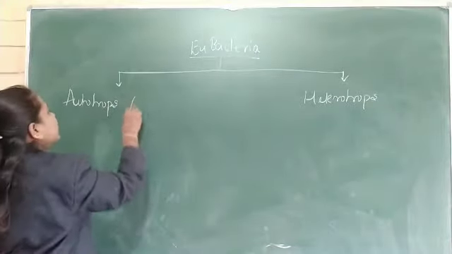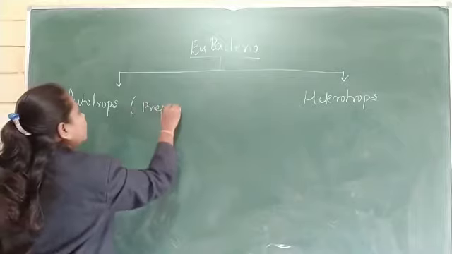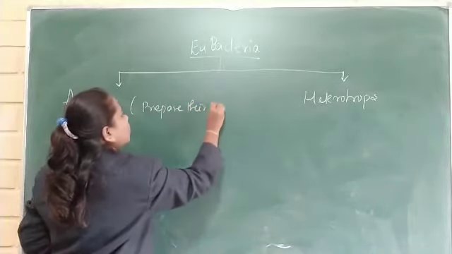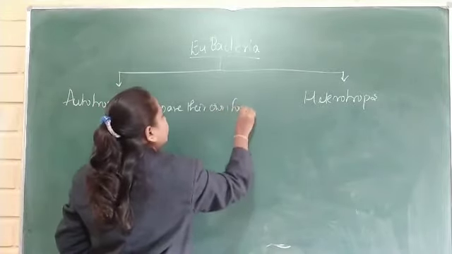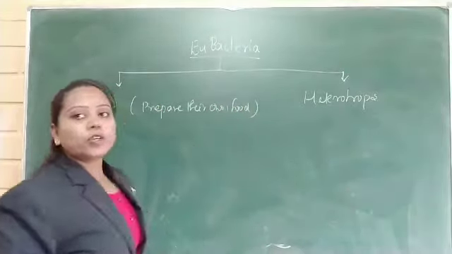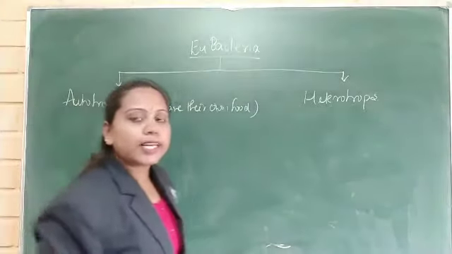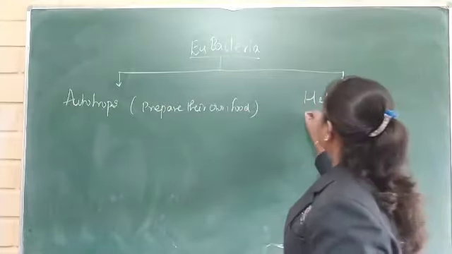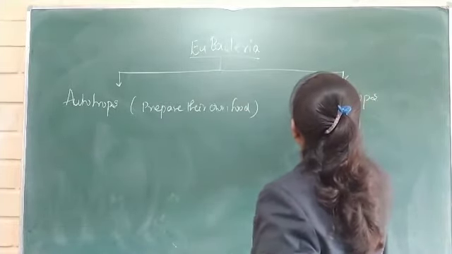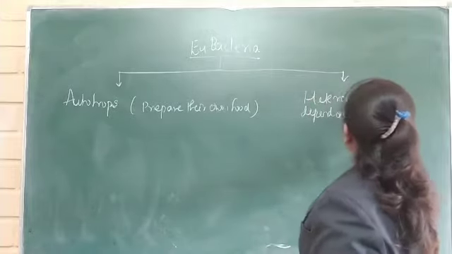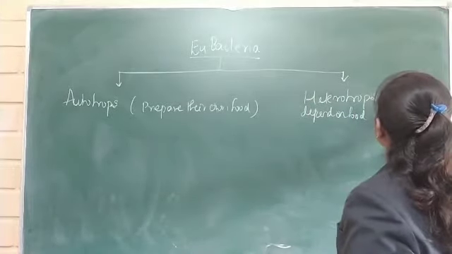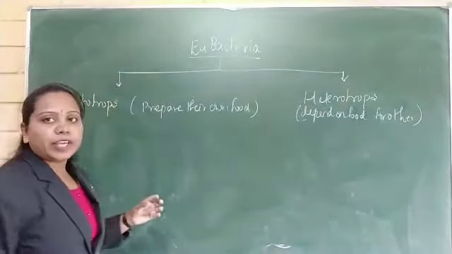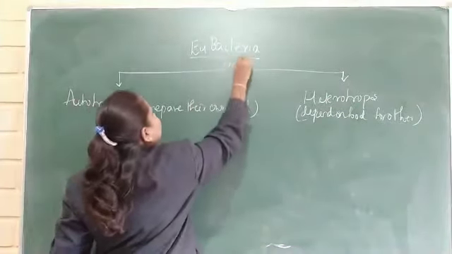Autotrophic bacteria prepare their own food. What about heterotrophs? The bacteria which depend on others for food are called heterotrophs. This is the classification based on the nutrition.